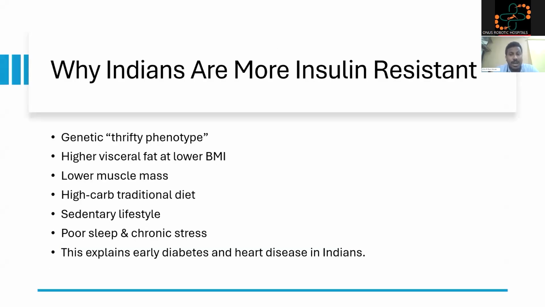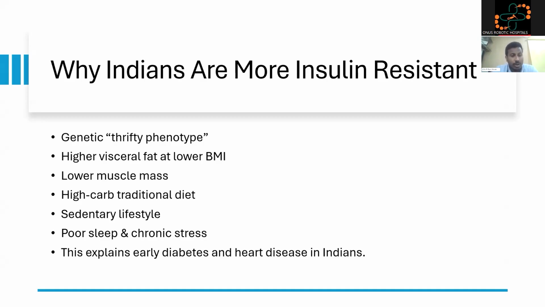Why are Indians more insulin resistant? Thrifty phenotype. This we have already explained in the previous terms. The thrifty phenotype is the genetic type where our ancestors have been habituated to famines for a longer duration of time. Therefore, our bodies are genetically modified to store whatever energy we get. That's why we have the chance of developing more obesity, more visceral obesity, and more genetic predisposition.